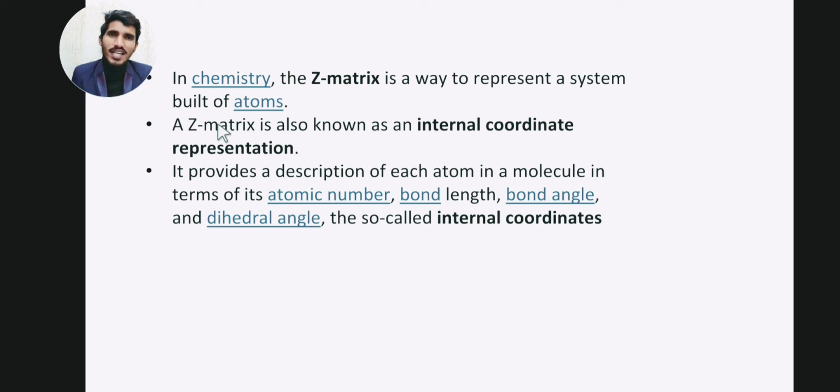So these are called the internal coordinates. The Z matrix can describe different atoms in a molecule in terms of the atomic number, the bond length, the bond angle, and the dihedral angle. So these four things are called the internal coordinates. So I can say that the Z matrix can represent a system in terms of its internal coordinates.